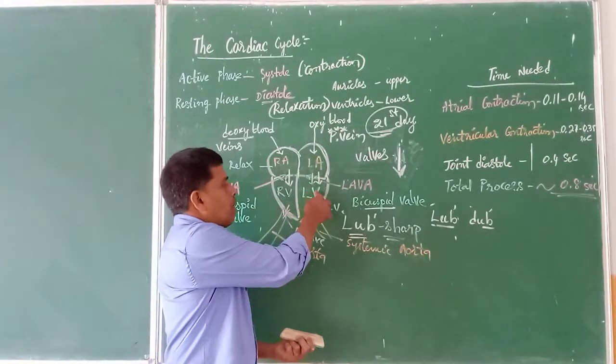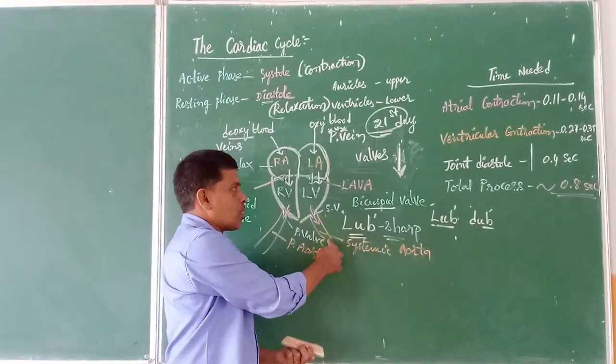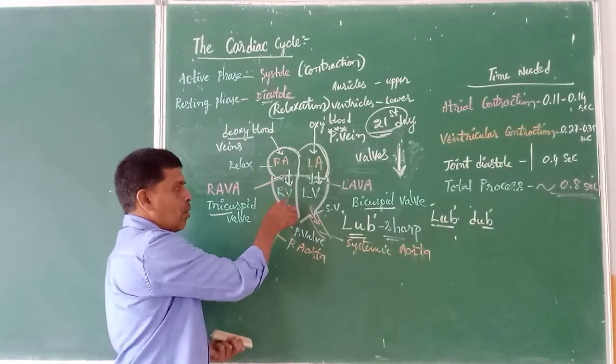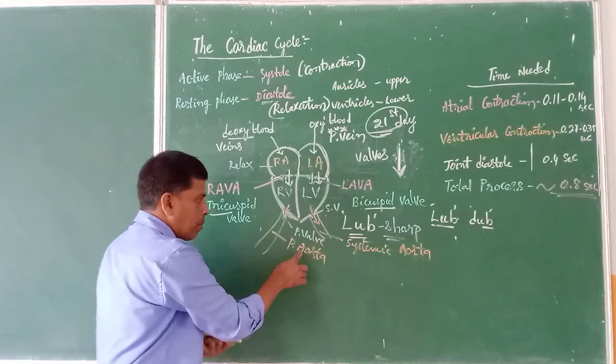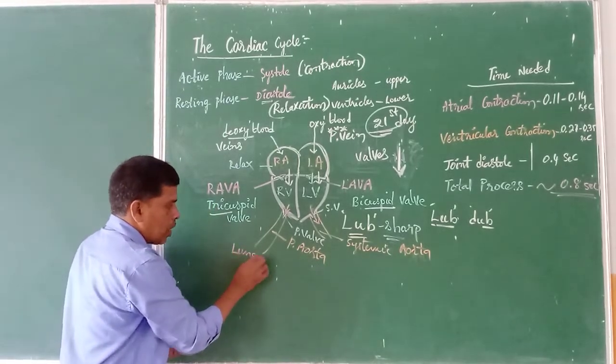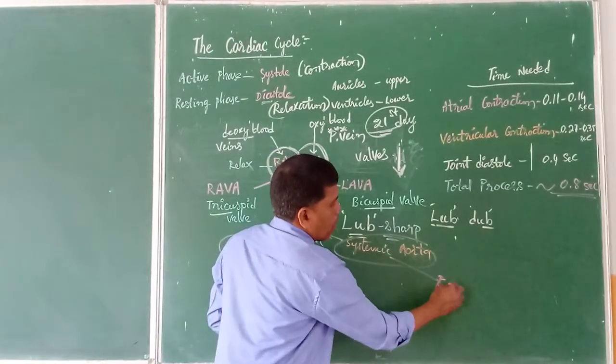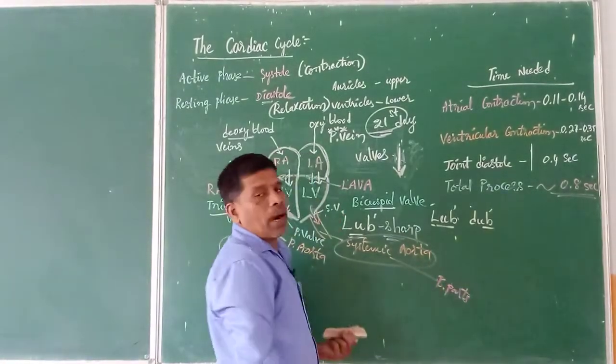Oxygenated blood from the left ventricle is made to move into the systemic aorta, and the deoxygenated blood from the right ventricle is allowed to move into the pulmonary aorta. From the pulmonary aorta it will be taken to the lungs for oxygenation, and through the systemic aorta it will be supplied to the body parts.